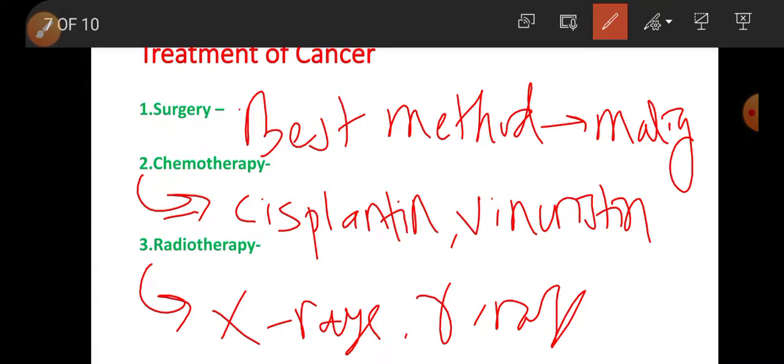Radiotherapy, we use X-ray, UV rays, gamma rays, etc. The best method of treatment for benign tumor is chemotherapy and radiotherapy, while that for malignant tumor is surgery.